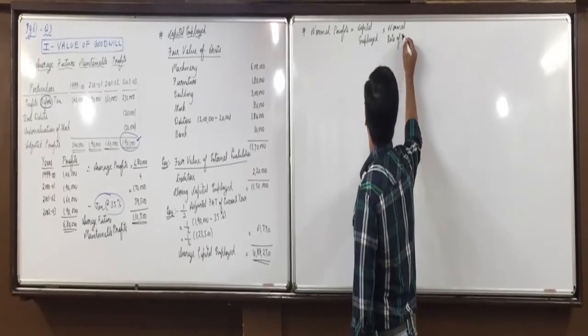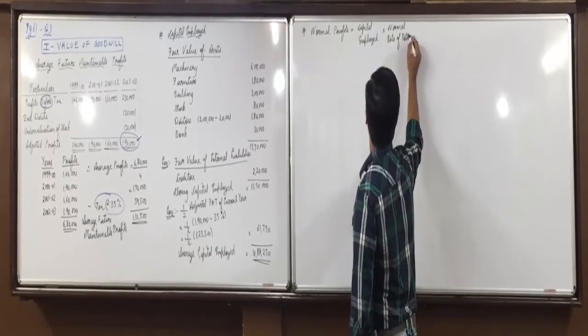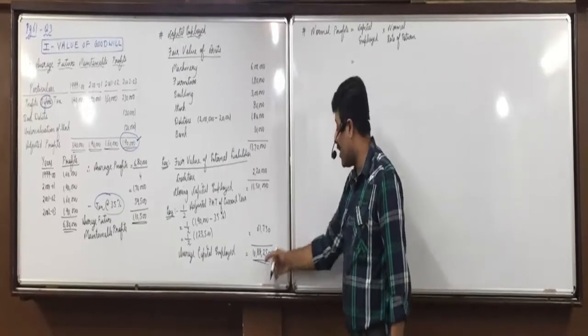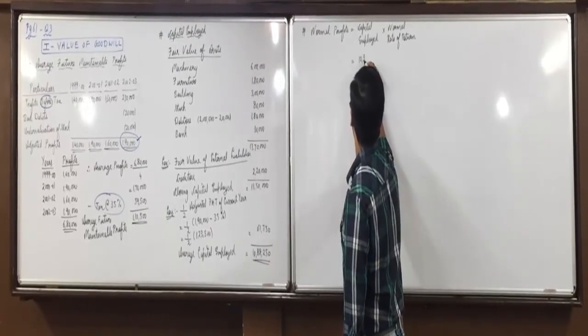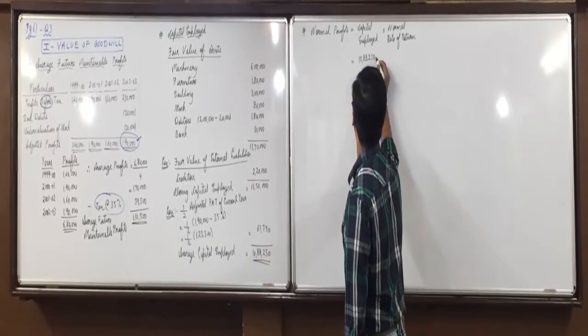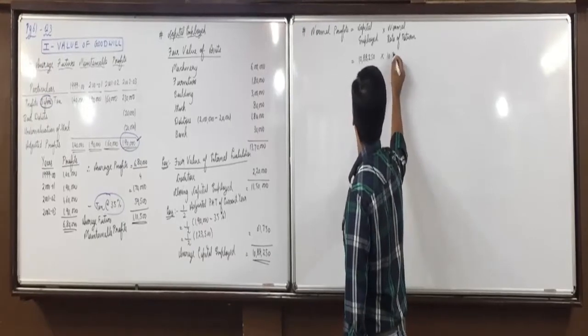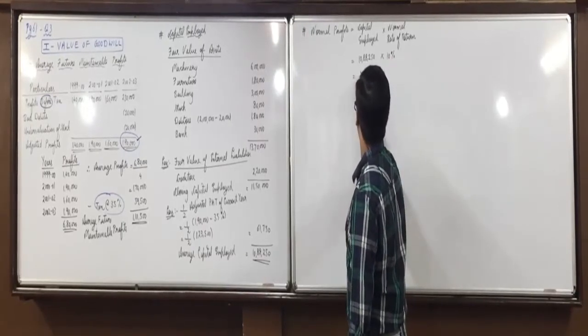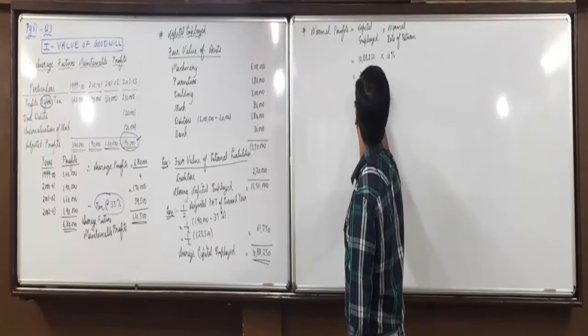Which capital employed will we take here? Average, nothing is mentioned, so we will take 1,08,250 into 10% given. That gives 1,08,825.